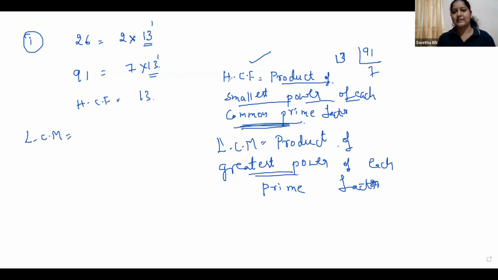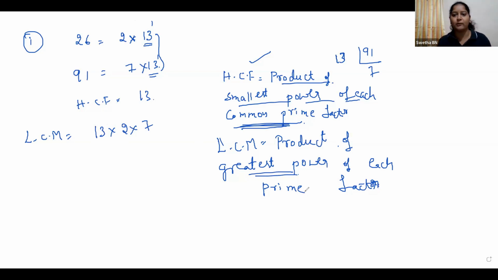You understood what HCF is? We are taking the smallest power of each common factor. And what is LCM? See here, 13 is common, write 13 and write the remaining numbers also. Which are the remaining numbers? 2 and 7. 13 into 2 into 7 is the LCM.